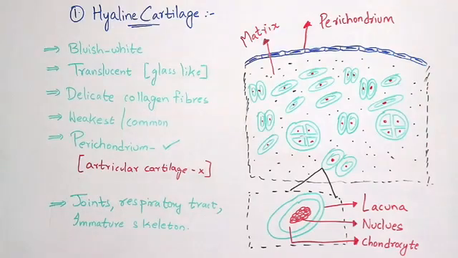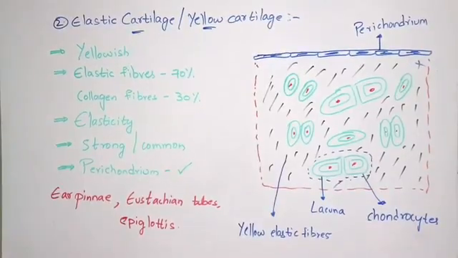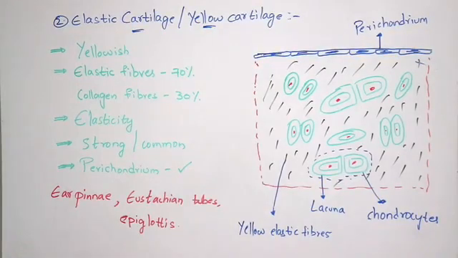Now let us discuss the elastic cartilage. This is the second type in the classification. It is yellowish in color, and it consists of elastic fibers: the content of elastic fibers is 70% and the content of collagen fibers is 30%. Normally these elastic fibers are yellow in color, so the elastic cartilage is also yellow in color.